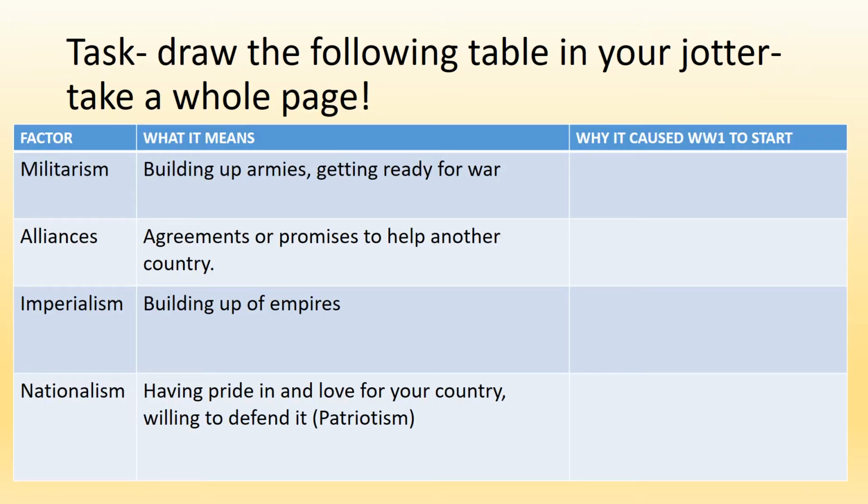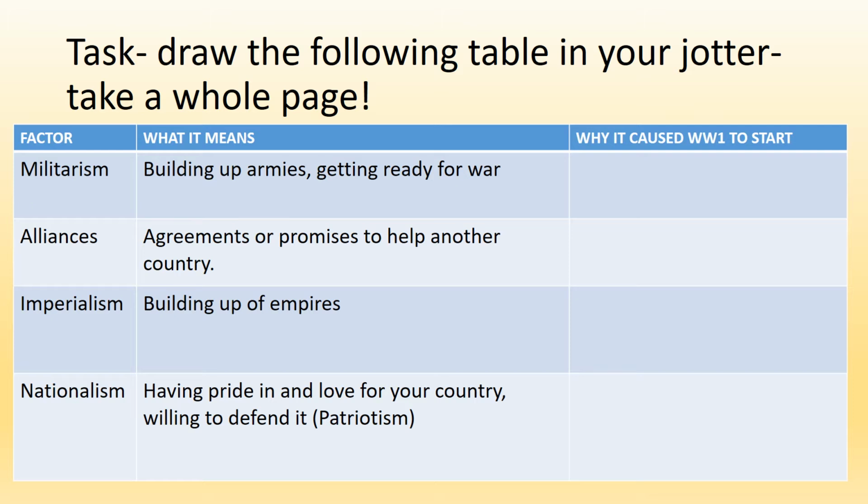Now, what we're going to do next, your task is to draw the following table in your jotter. I would take probably a whole page for this. Again, if you're typing this up on a Word document, you can create this table. What we have here is the factors on the left hand side: militarism, alliances, imperialism and nationalism. And we have what it means, which we've just gone over. And then you have the last column which says why it caused World War One to start.